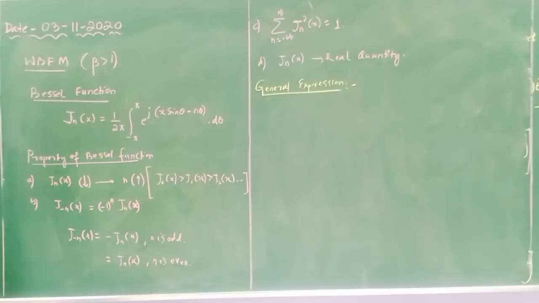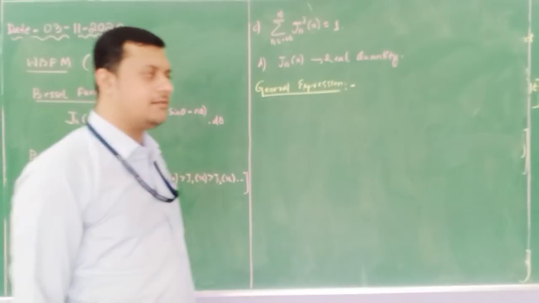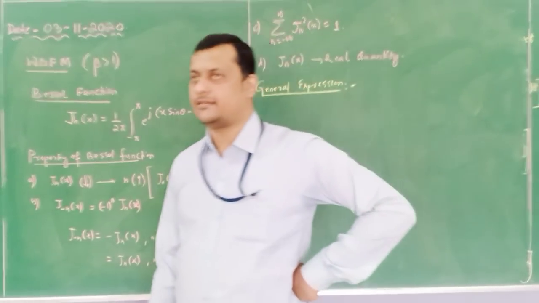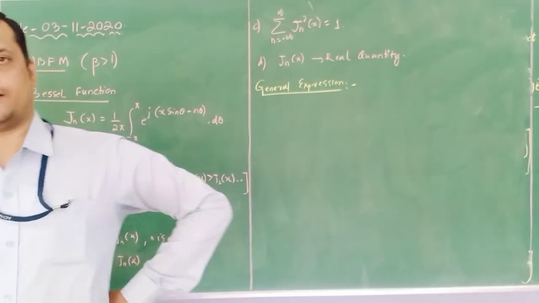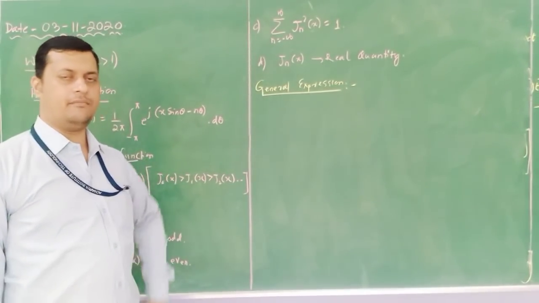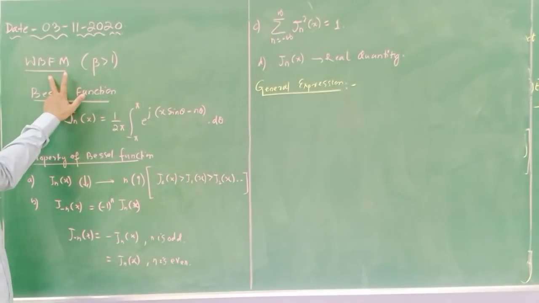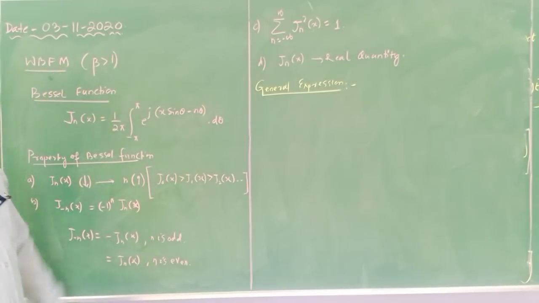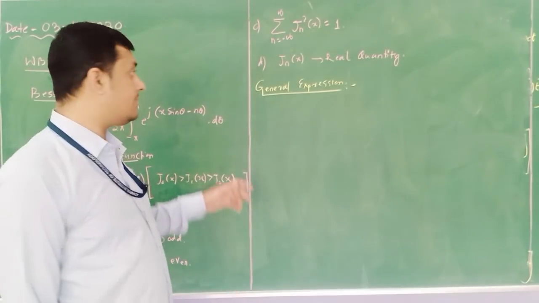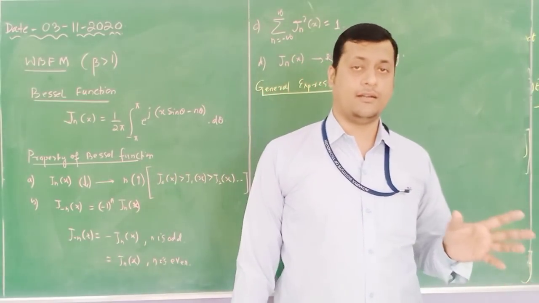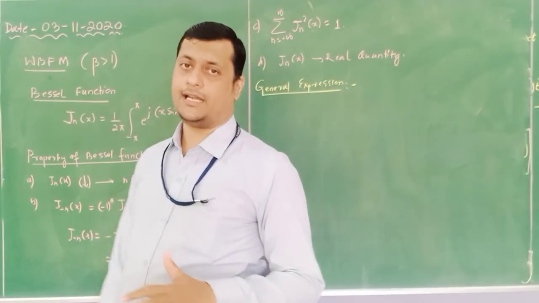So now we will discuss this WBFM signal. Now we have seen NBFM, how this NBFM is expressed, how it is generated, and what is the power contained in the NBFM signal. Similarly, we need to discuss the WBFM signal. So how will we identify it? The identification is the modulation index. If your modulation index is greater than 1, that is beta is greater than 1, we can say that the FM signal is called a wideband frequency modulated signal.